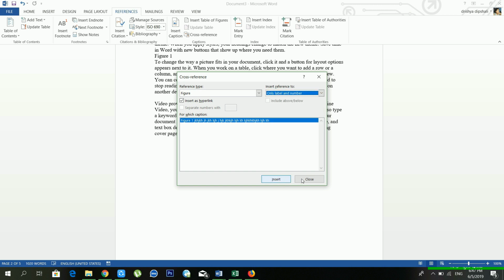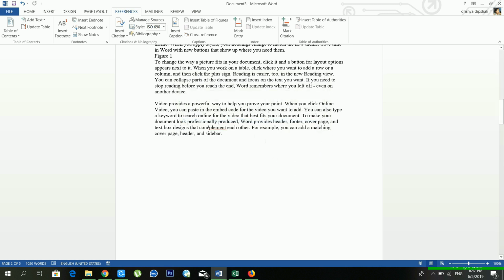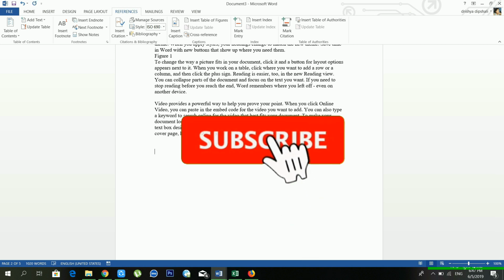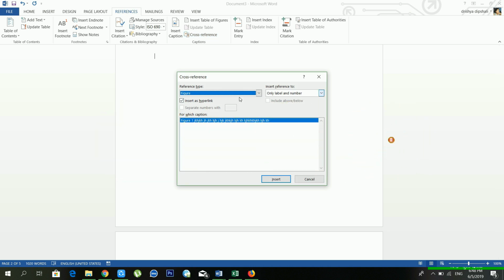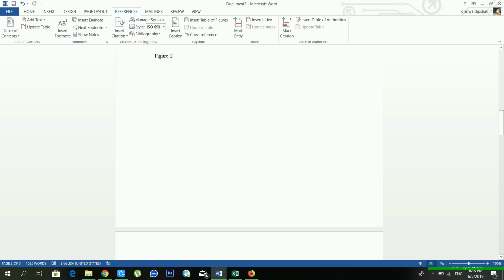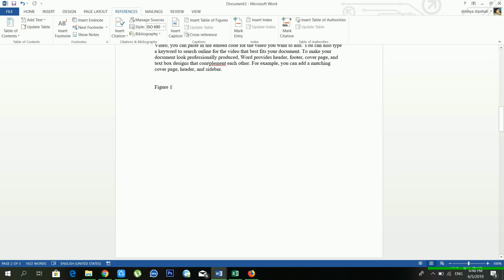Just click on insert. What happened to my Microsoft Word? I think I put my cursor in the wrong place. So I'm choosing only label and number, and clicking insert. See, now my Figure 1 is inside my document. So you can use the cross reference like this.